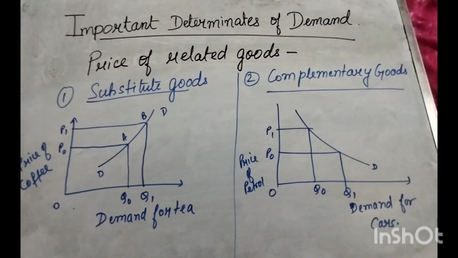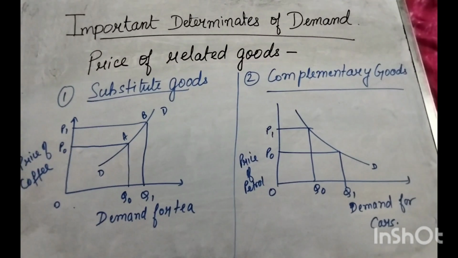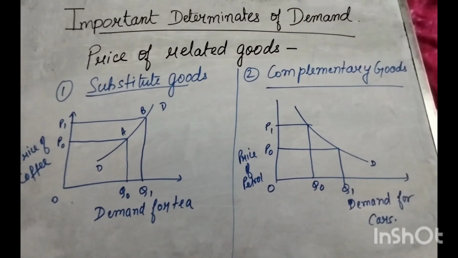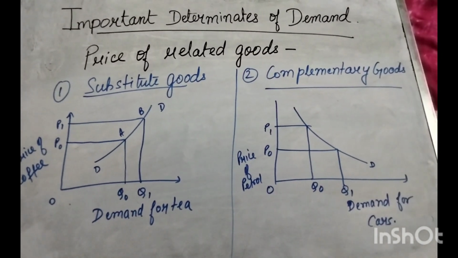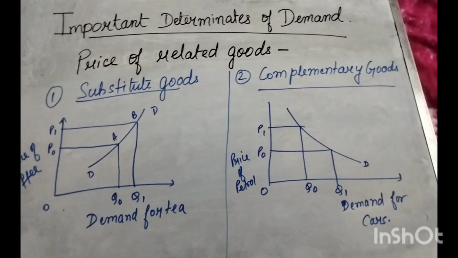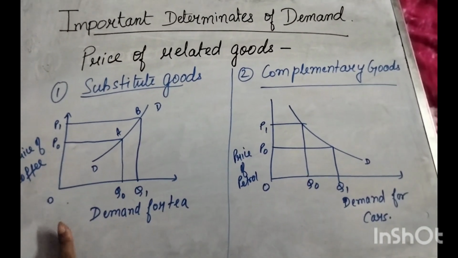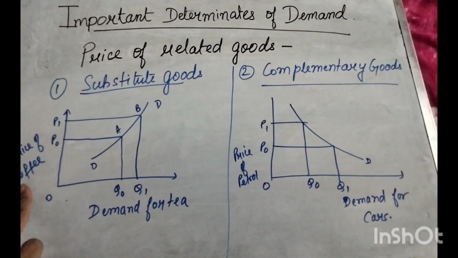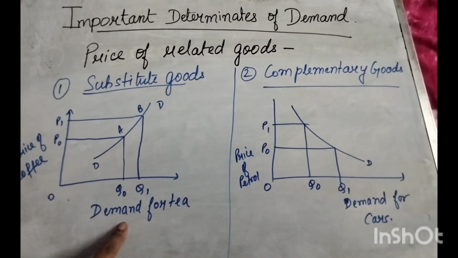That means as the price of coffee increases, the demand for tea will increase, and as the price of coffee decreases, the demand for tea will decrease. When the price falls, the demand for tea will also fall.